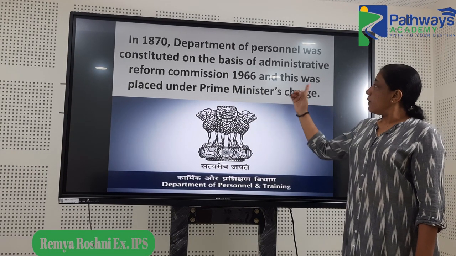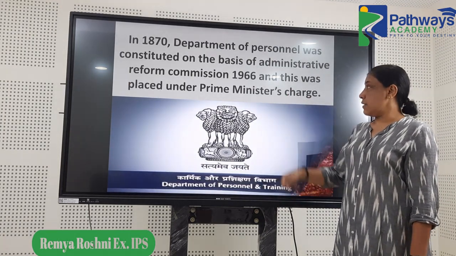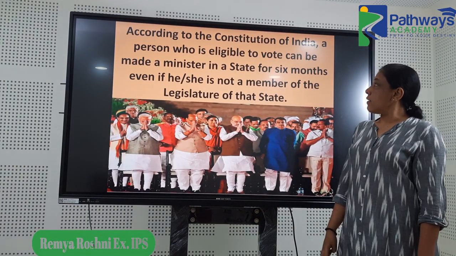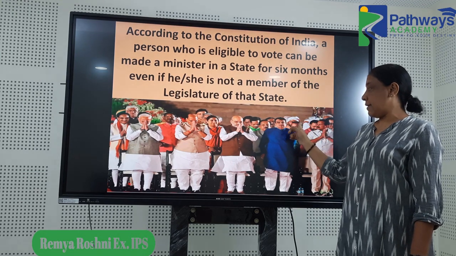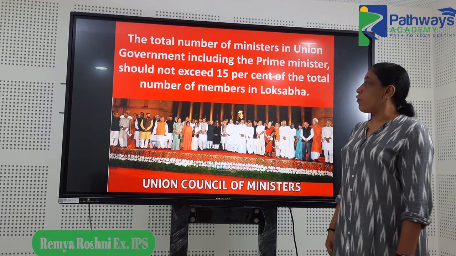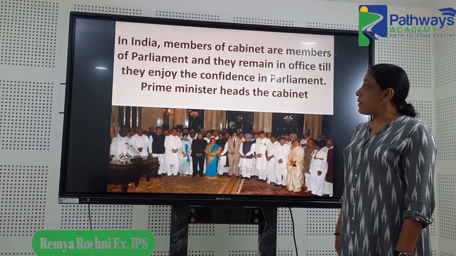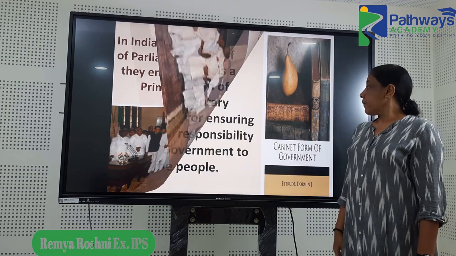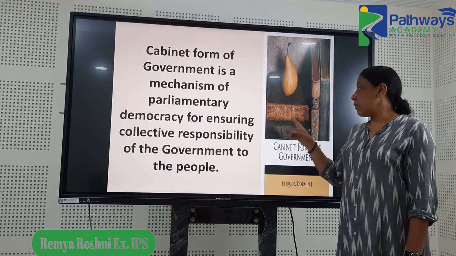Then the Department of Personnel was constituted and comes directly under the Prime Minister, that was a question. Council of Ministers, there was a question. There was a question on a Minister of State, you could see. There was a question on the number of ministers. There was a question on members of cabinet who are supposed to be members of Parliament according to laws in India. There was a question on the cabinet form of government.